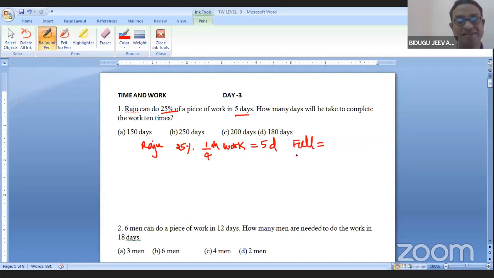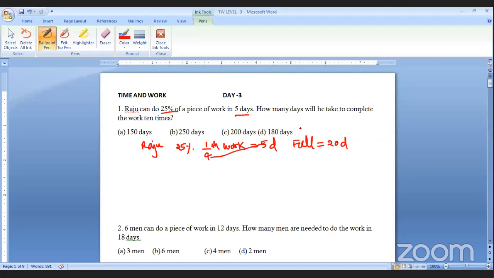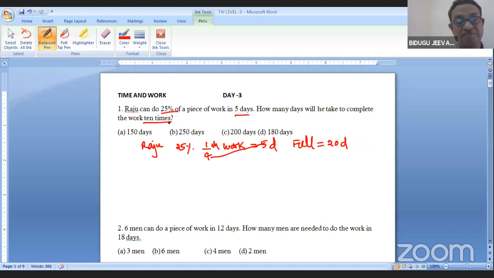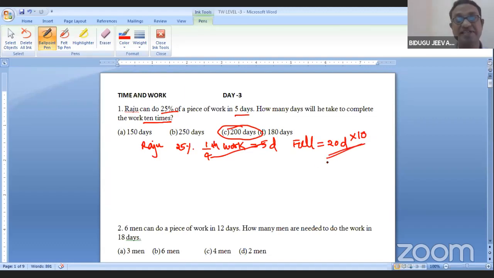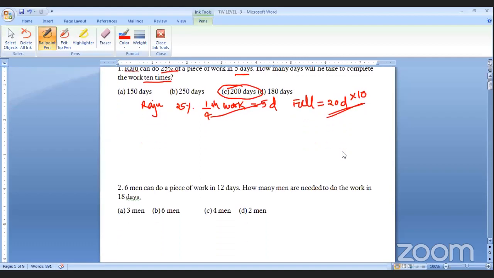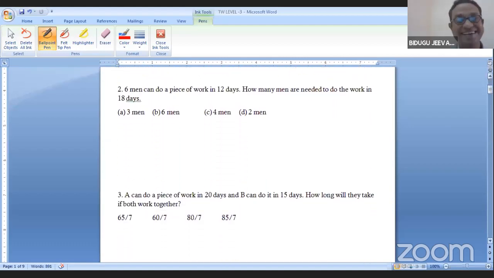Exactly, that is 20 days. How many days does he take to complete the work 10 times? 10 works he has to do, that is 200 days. Is it right? The first question is very simple.